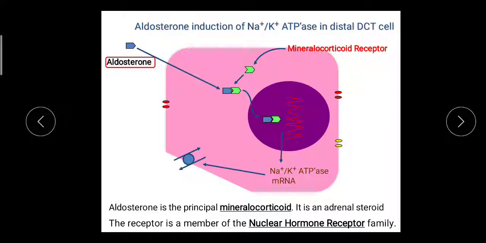So aldosterone lowers the excretion of sodium ions from the body. Our diuretic inhibits the sodium reabsorption.